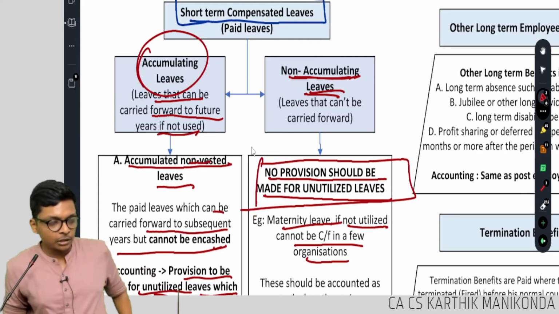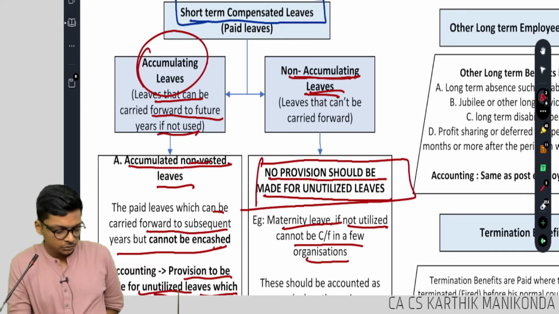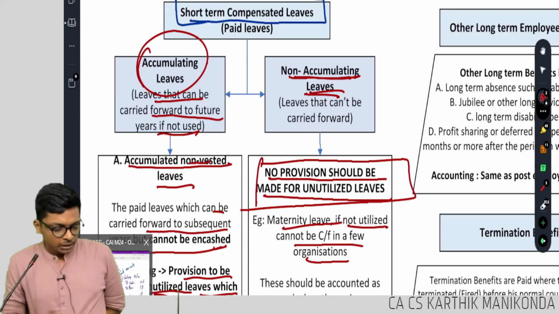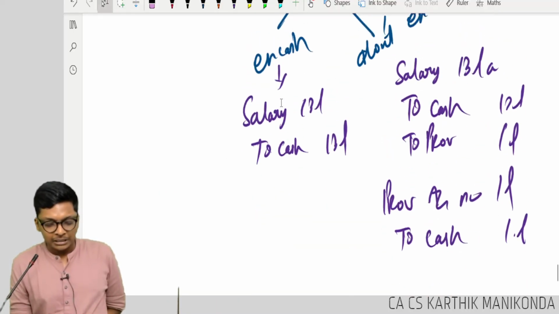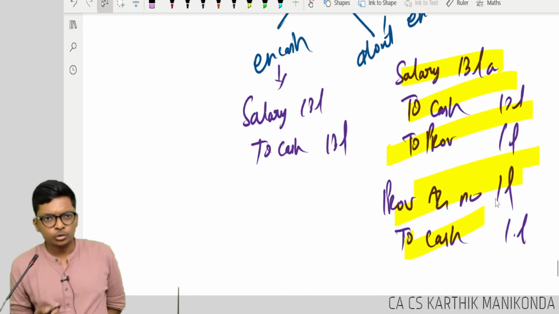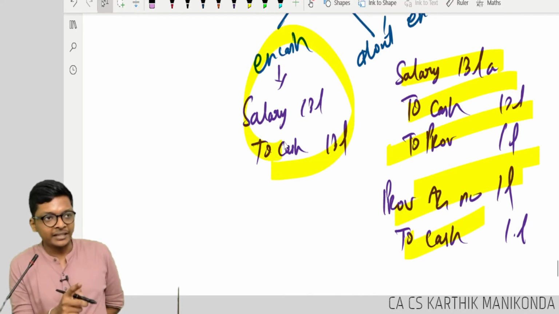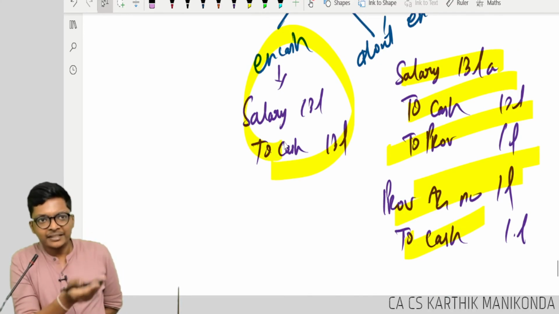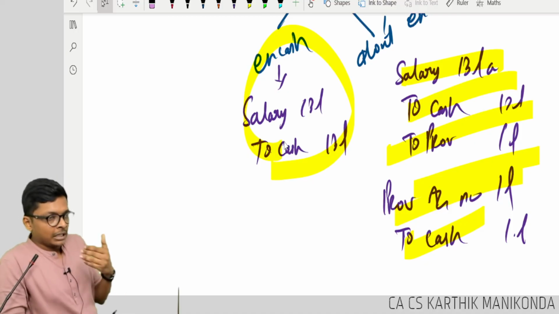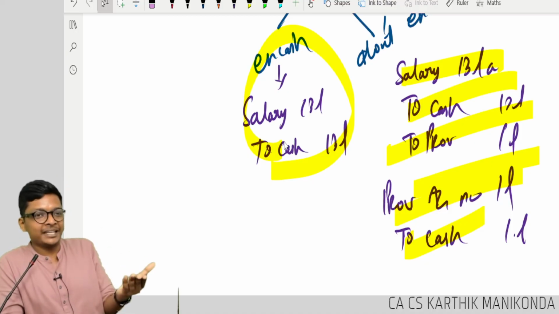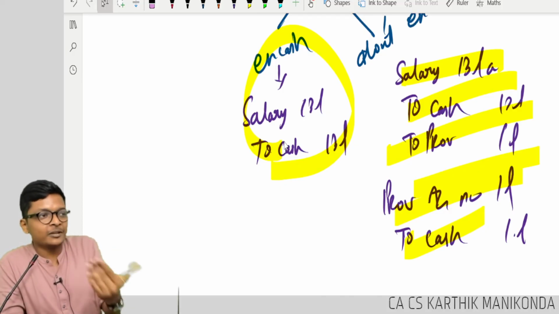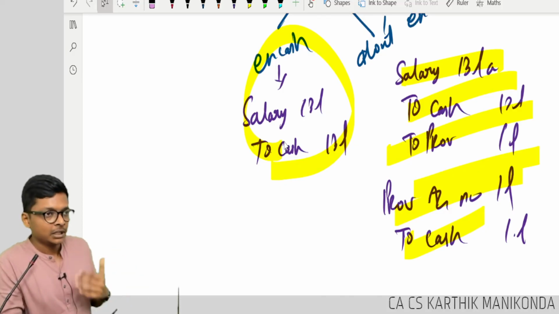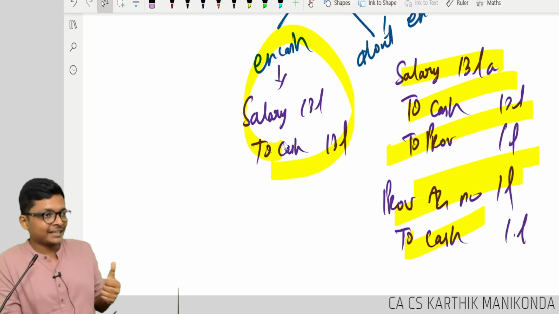Are you understanding? Easier? Yes, Rahul. Rahul's doubt, a good doubt: he is asking, sir, in year 2, Radharam left the company. So what? When did he earn this 1 lakh? Last year. He will take it. Are you following? See, I have to pay you some money. You are leaving now. This is already due to you, so I will pay you. It doesn't matter if you leave. If you leave, you will take the money. Are you getting it, guys?